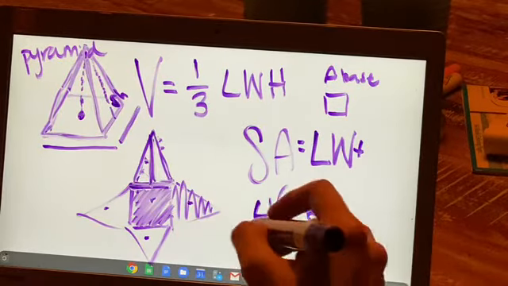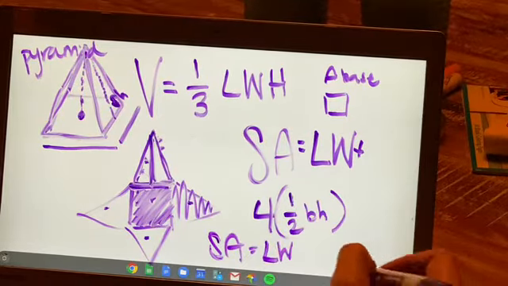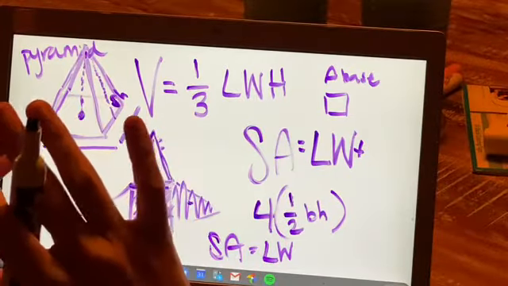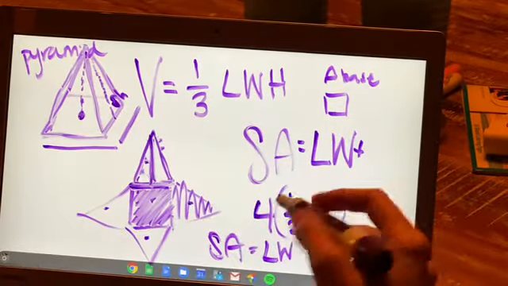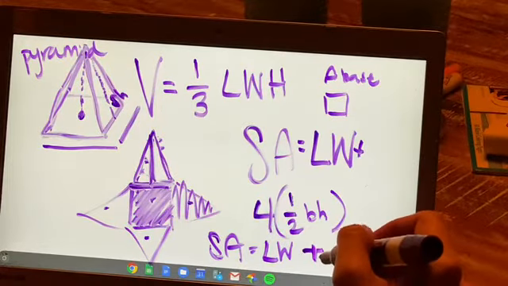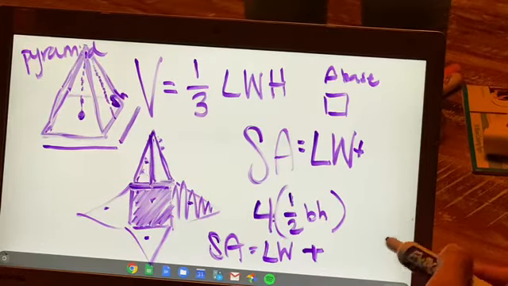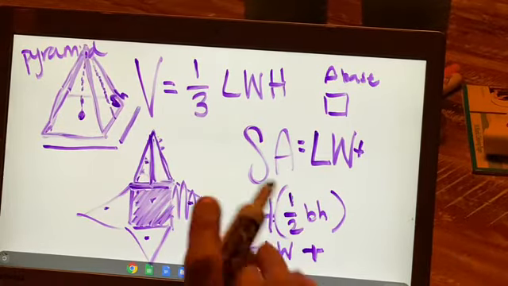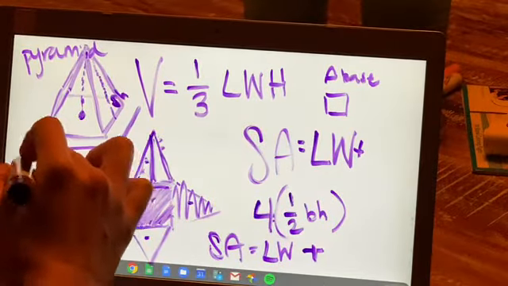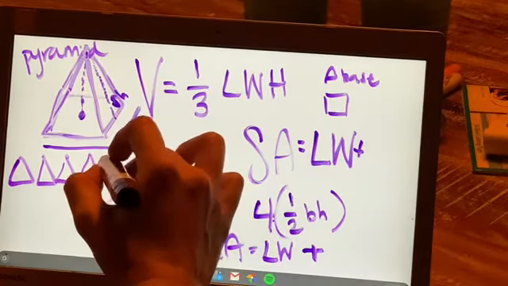Could we simplify this? Surface area is the length times the width of the base, or big B, sometimes they would say, to signify the area of the base, plus, now this can be simplified a bit. It's up to you guys, but see how you have 4 times 1/2? So on your quiz, if you want, I would go through really methodically and be like, okay, the area of this plus this plus this plus this, that's the 4 triangles, plus the base.